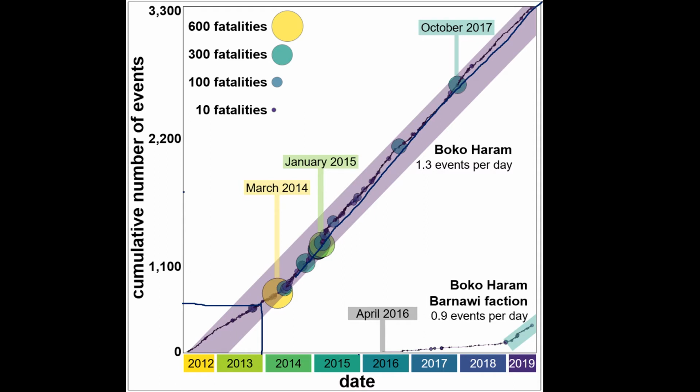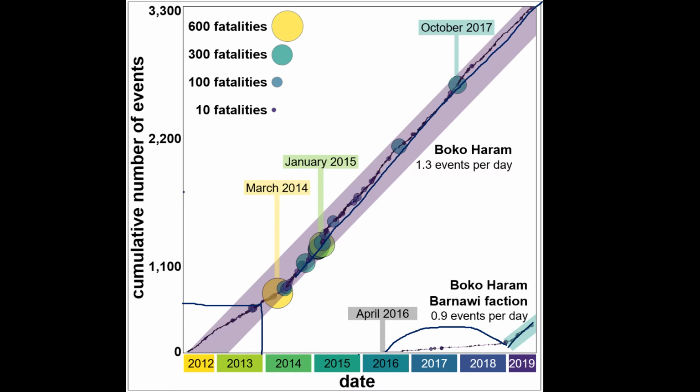And also, in the year 2016, Boko Haram got divided into another faction called the Barnawi faction. This Barnawi faction took a bit of time between 2016 and 2018 to form and structure. But now, since 2019, they are also committing nearly one event per day.